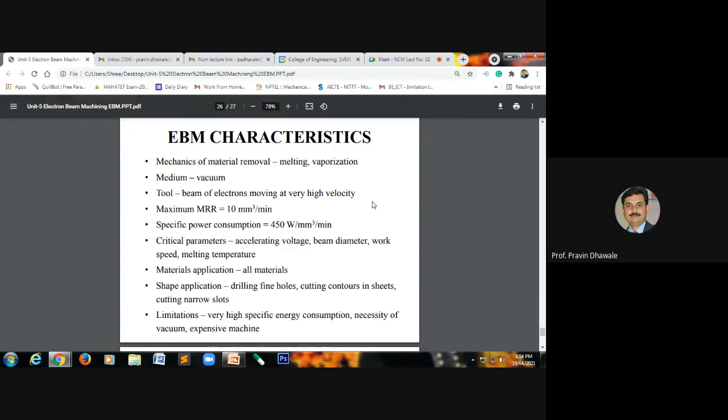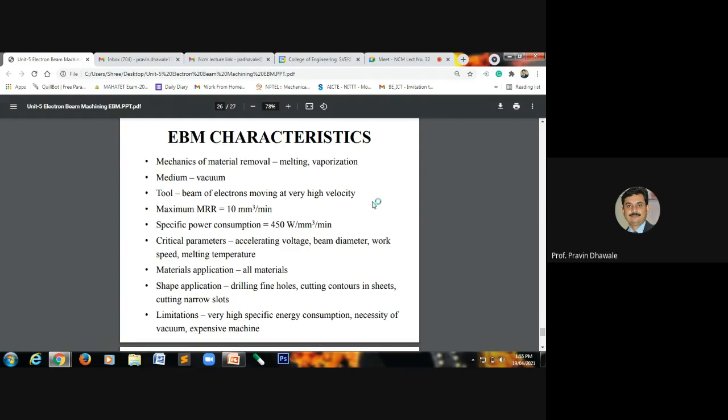By using this machining process, we can machine almost all kinds of materials. If you are concentrating on applications related to shape, this machining process is useful for drilling fine holes, cutting contours in the machining of sheets, and cutting narrow slots.